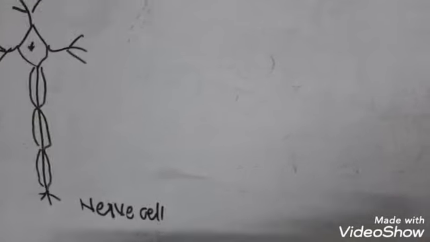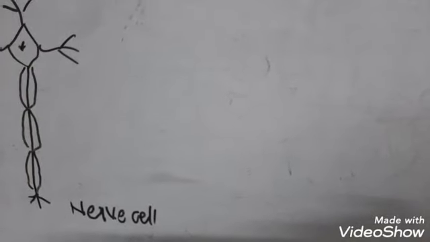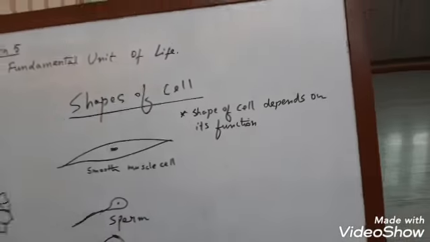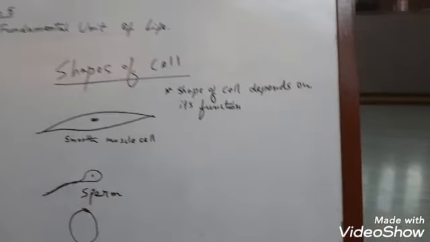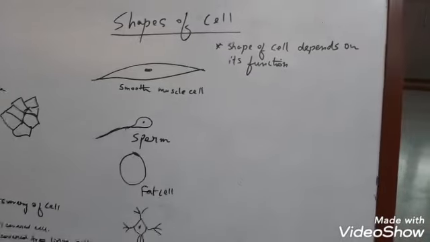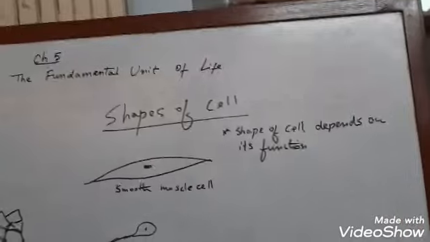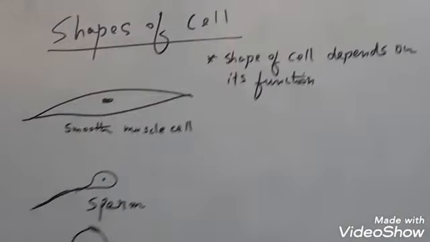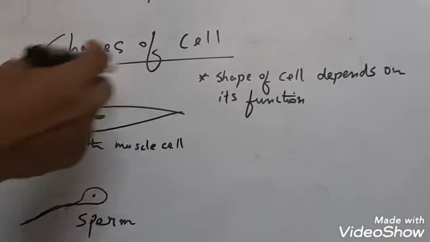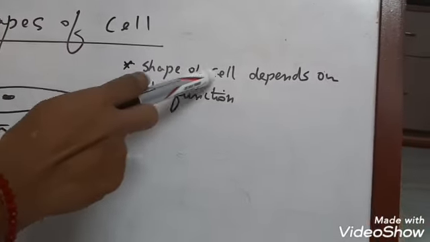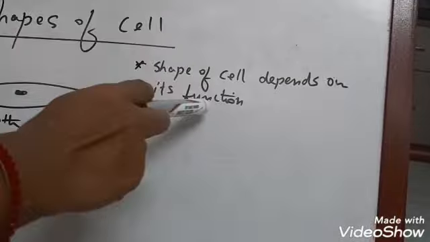And the fourth point is, they show similar chemical composition and metabolic activity. Whatever the cell may be, the chemical composition is more or less the same. That is the composition of the cell membrane. The components inside the cell are almost all the same. Next, I am telling about the shapes of cells. Now see, I have written one point here. The shape of a cell depends on its function.